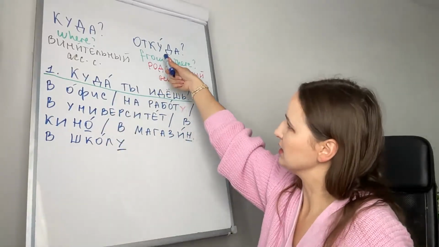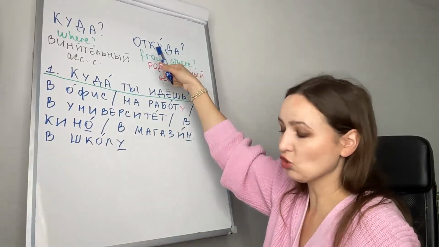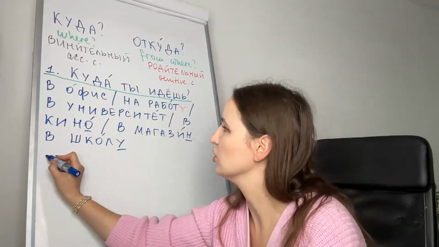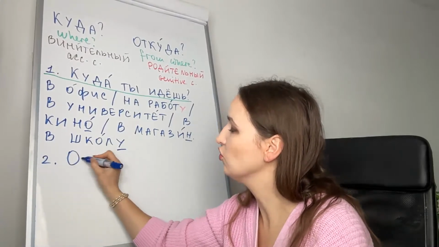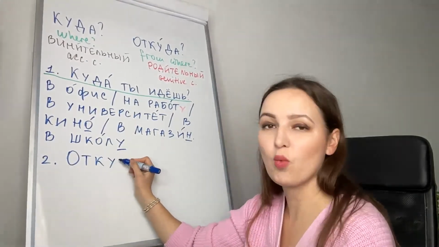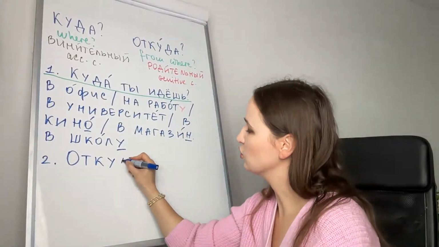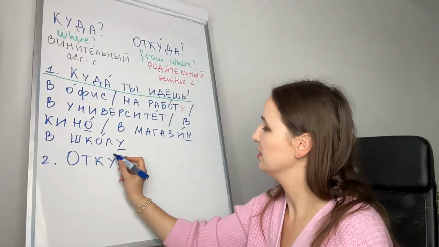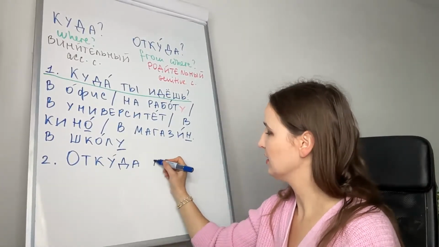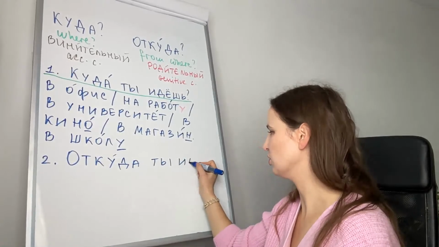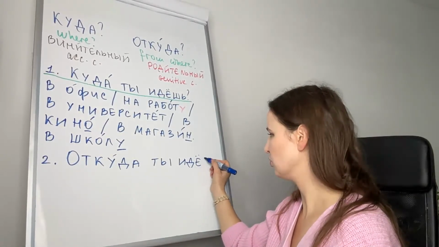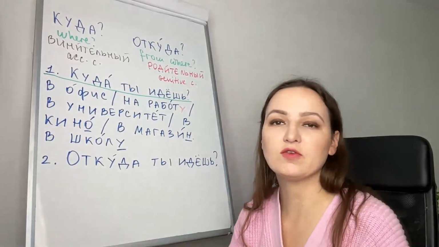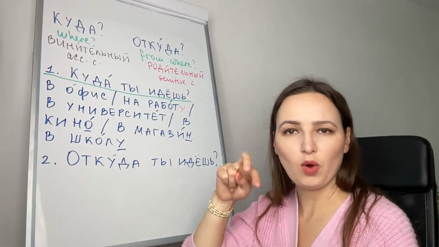Now let's look at the answers for the question откуда. For example, откуда ты идешь? Number 2. Откуда? From where are you coming? Where are you walking from?